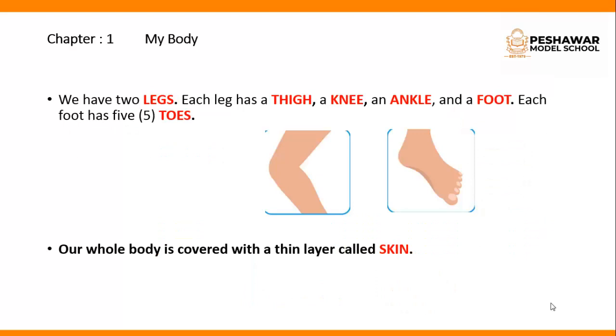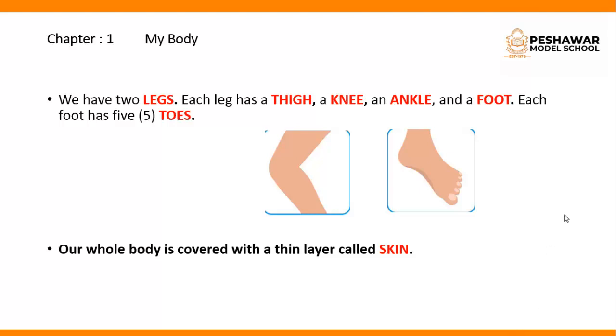We have 2 legs. Each leg has a thigh, the upper part, the knee, the middle part, and an ankle and a foot. Each foot has 5 toes. As we all know, we have 5 fingers in our hand as well as 5 toes in our foot. Let's count the toes. Number 1, 2, 3, 4 and 5. We have 5 toes in our foot.